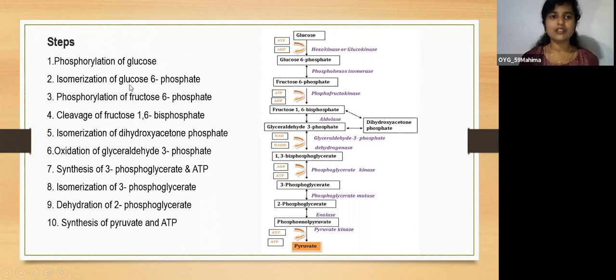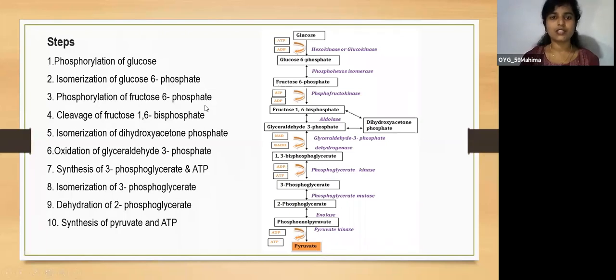The second step is isomerization of glucose 6-phosphate. Glucose 6-phosphate, in the presence of the enzyme phosphohexose isomerase, is converted into fructose 6-phosphate. I hope you are all clear about isomerization. Isomerism is a property of monosaccharides. Their molecular formula is the same, but they differ only in the structural formula. So glucose 6-phosphate will be converted into fructose 6-phosphate.